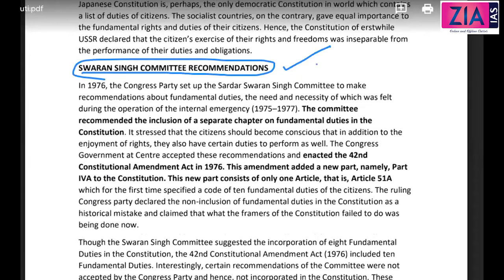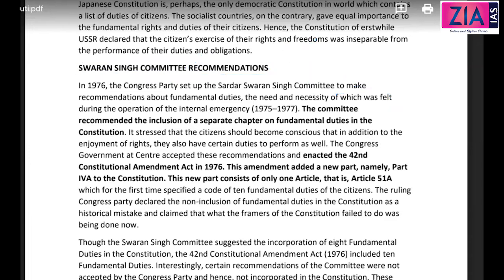Like some of the recommendations, like paying tax, that he also recommended to make a fundamental duty. And if you're not following fundamental duty, punishment can be imposed. That was also recommended by the Swaran Singh Committee, but all those things were rejected. But most of the recommendations were accepted. Some new things were added also.